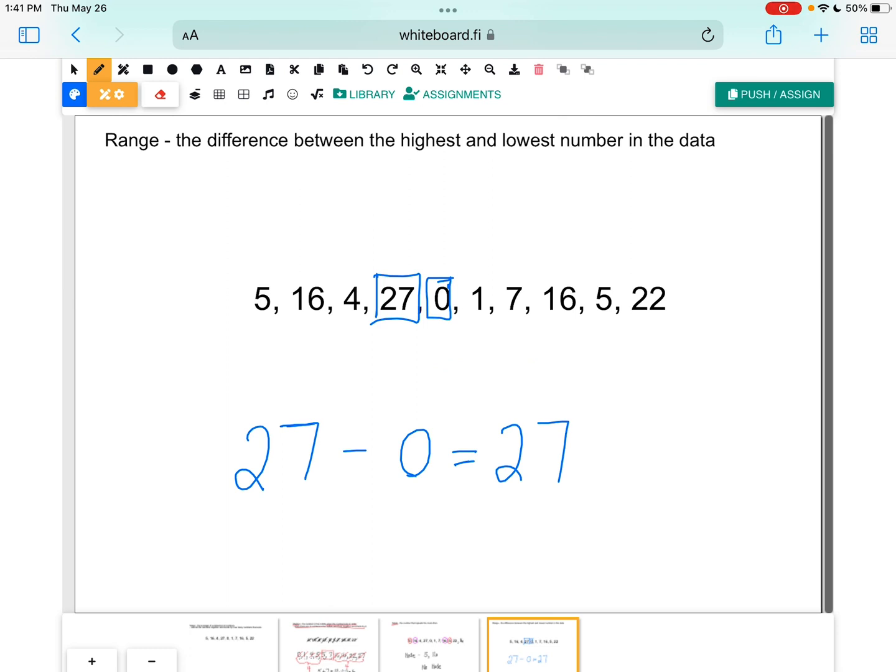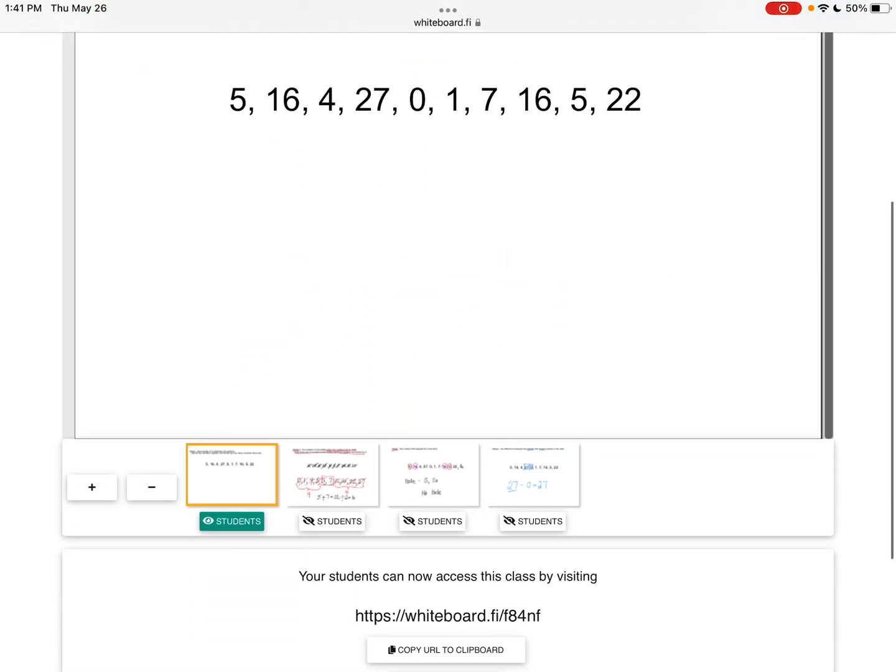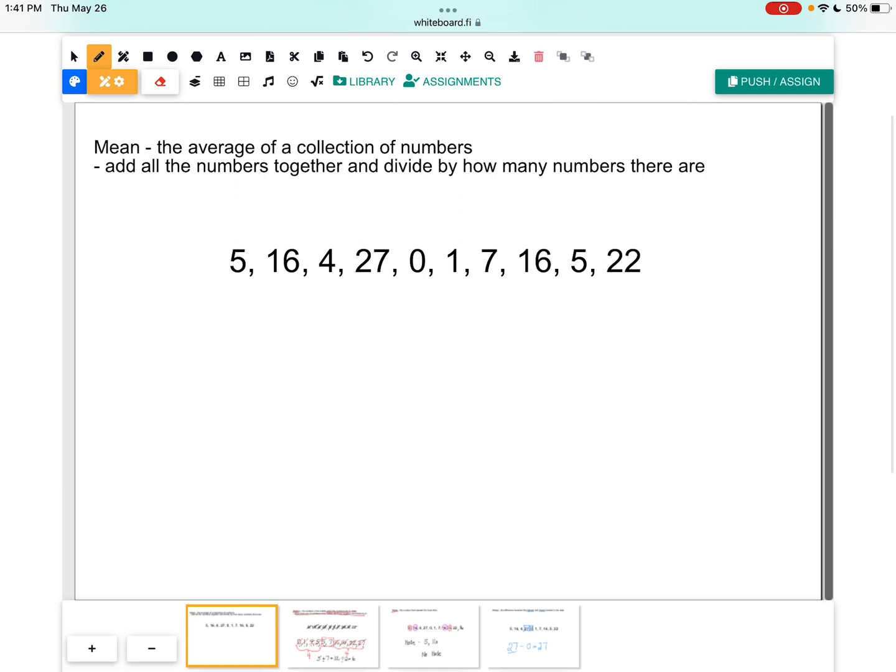But remember, always find the highest or the largest number and the lowest number in the data and subtract them. Just make sure you put that big number first, okay? Or else you're going to end up in some negatives. And then the last one isn't so tricky, it just requires a lot of calculations, is the mean.